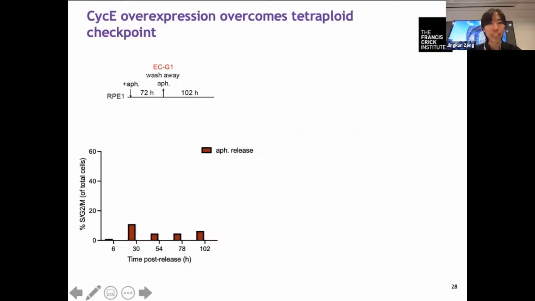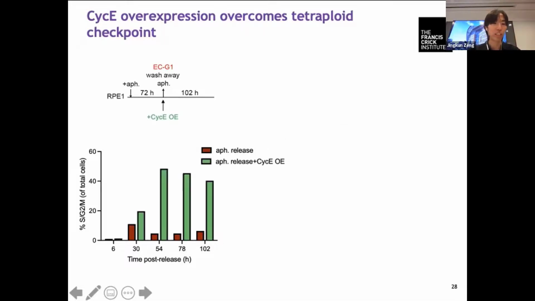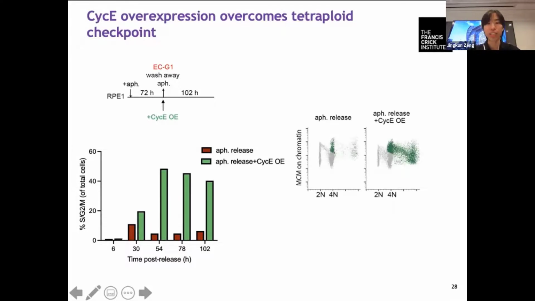But if we induce cyclin E expression at the point of release, this could drive the EG1 cells into S phase, and the cells can continue through the cell cycle. FACS analysis shows that cyclin E expression can promote MCM loading in those EG1 cells.